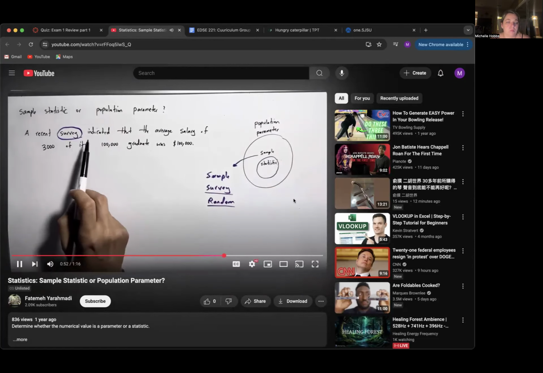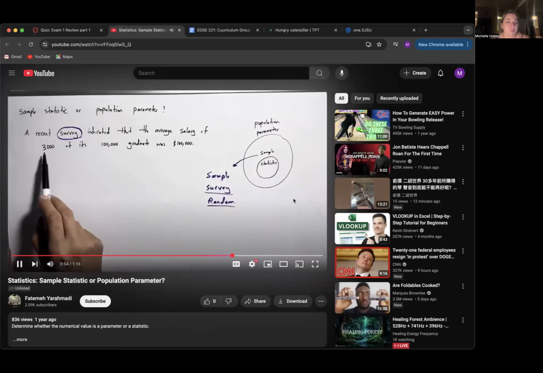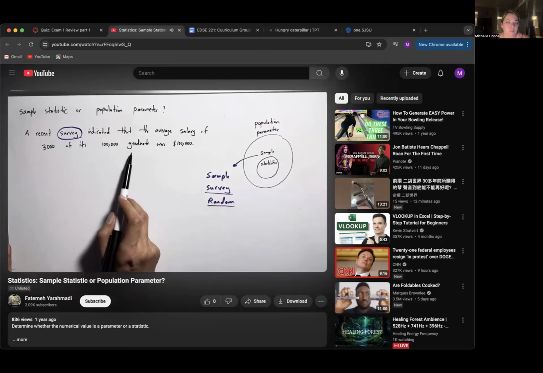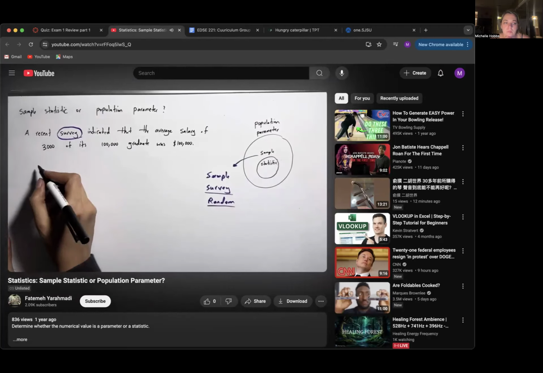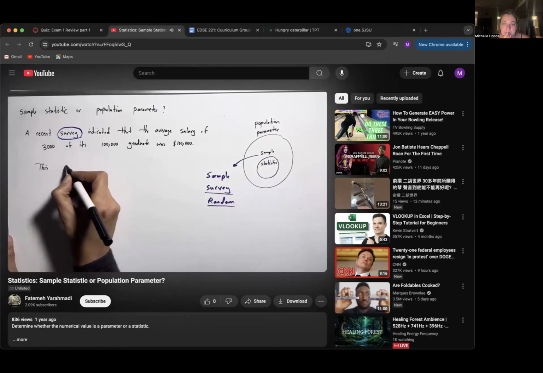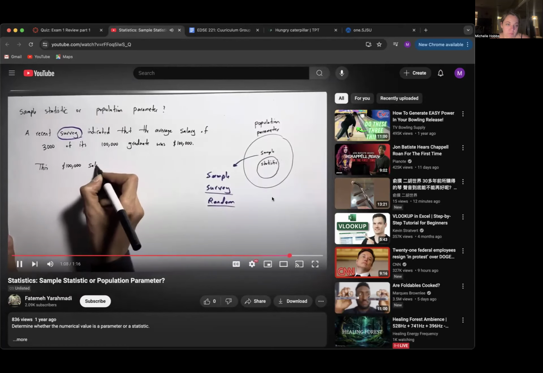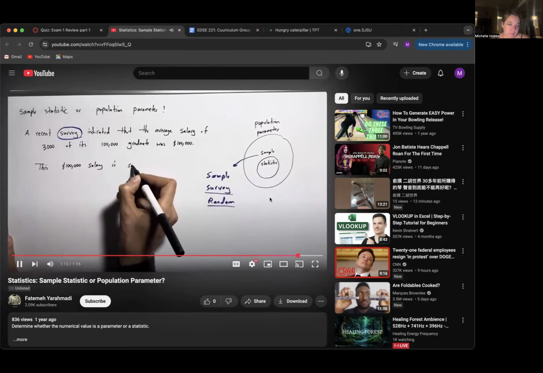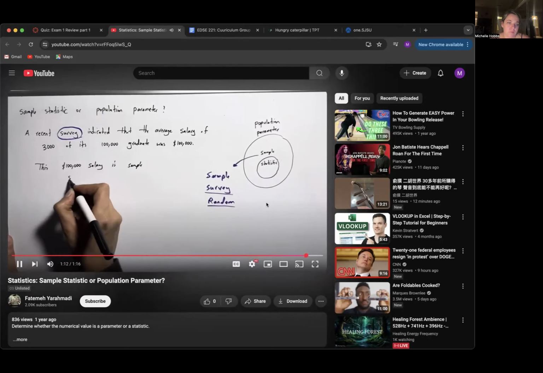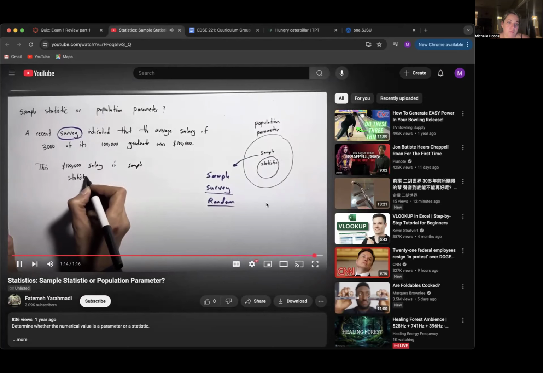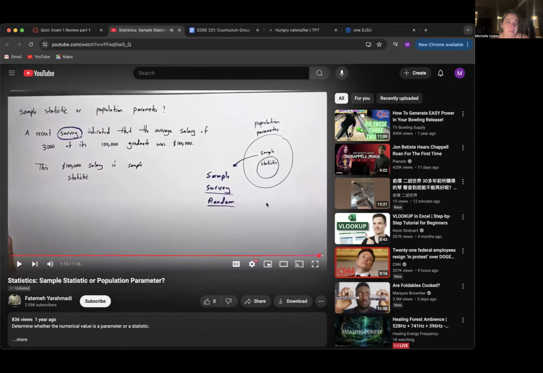A recent survey indicates that the average salary of 3,000 of its 100,000 graduates was $100,000. So this $100,000 salary is a sample statistic. Okay, so that's pretty self-explanatory.